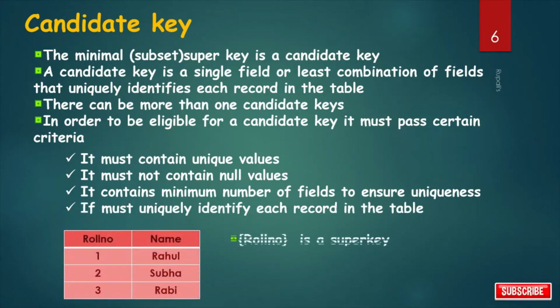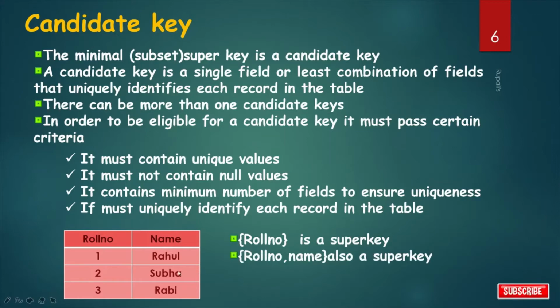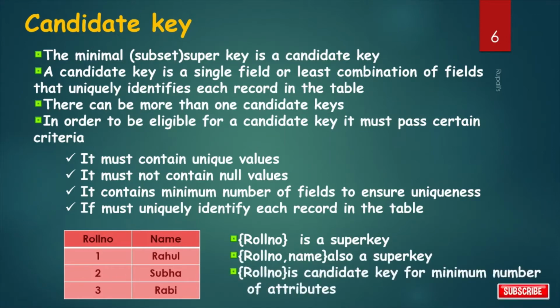Now see, roll number is a super key. It can uniquely identify a record. Roll number and name, it is also a super key. It can uniquely identify a record. But roll number is the candidate key for minimum number of attributes. So the candidate key for this example is roll number.